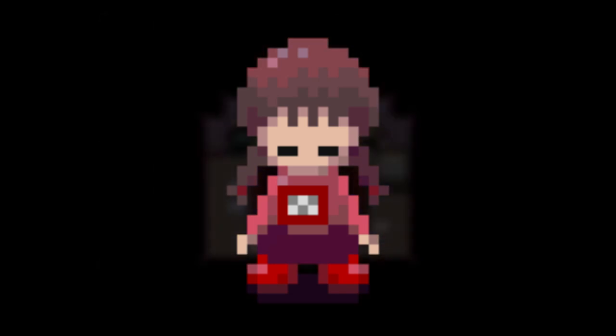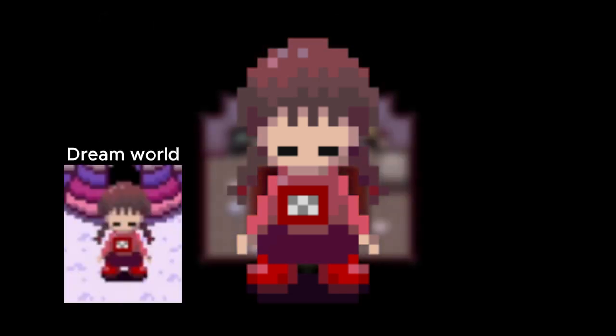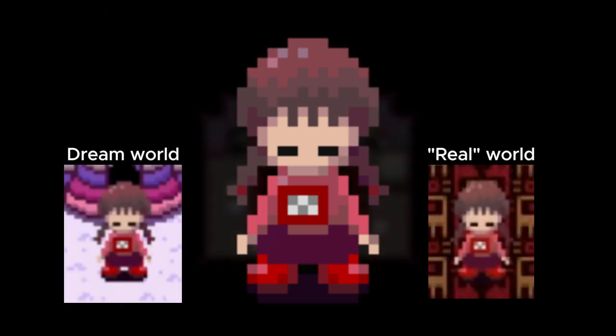Alright, let's talk about the details and my theory that would explain everything happening in Yume Nikki, even though I kinda said it a bit before. Firstly, Madotsuki never opens her eyes in the dream world, as in the quotation mark real world, which does show that she never was really awake.